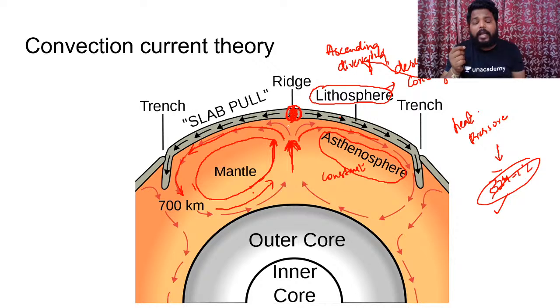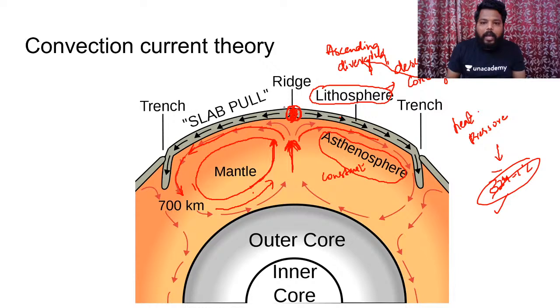But those ascending limbs present under the oceanic crust can break the oceanic crust very easily. The reason is that the oceanic crust is very thin compared to the continental crust. It's not that the continental crust doesn't break, but the oceanic crust breaks very easily.